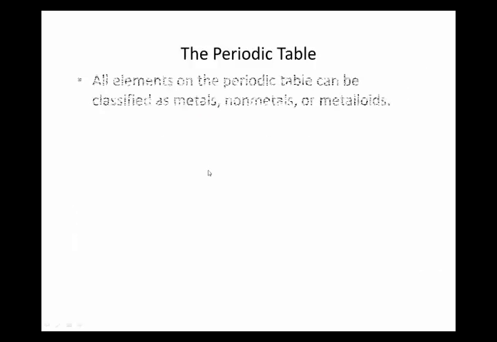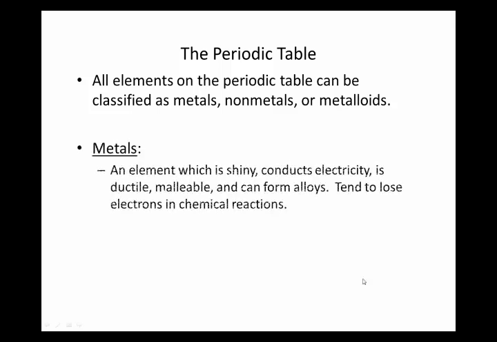Okay. Furthermore, we can classify all elements on the periodic table as metals. Metals are mostly classified by an element which is shiny, conducts electricity, is ductile, meaning it can be pulled into wires, malleable, can be formed into sheets, and forms alloys, which are homogeneous mixtures of metals, because you can melt them and mix them together.